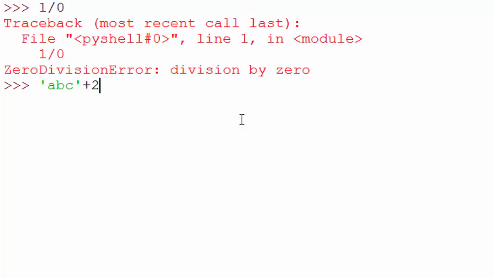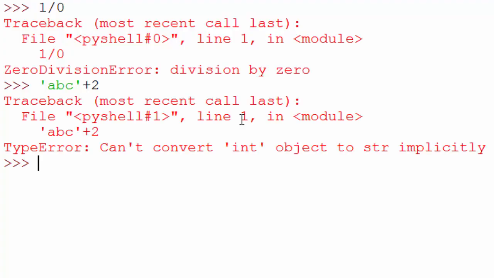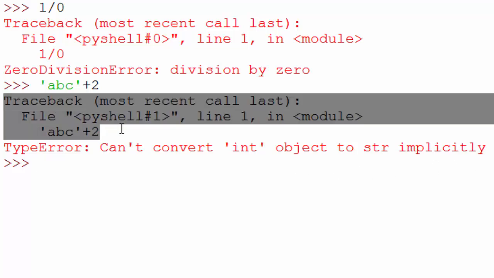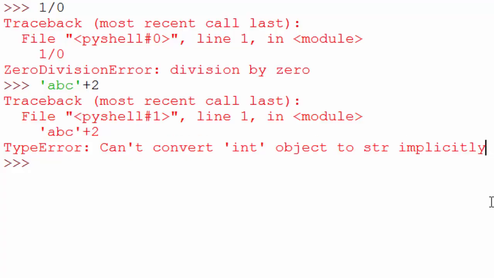concatenate a string with a number. It says can't convert 'int' object to str implicitly. Whenever you see this kind of traceback, it refers generally to an exception. Okay, and whenever an exception occurs, your program terminates execution. This is called a crash. Your program crashed.